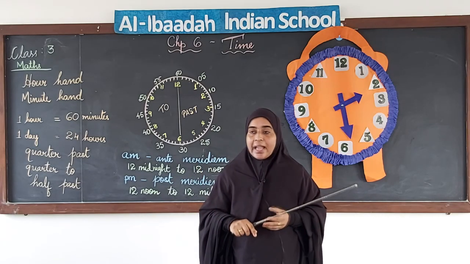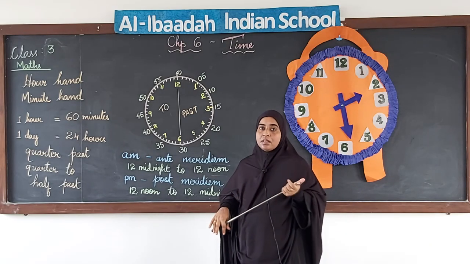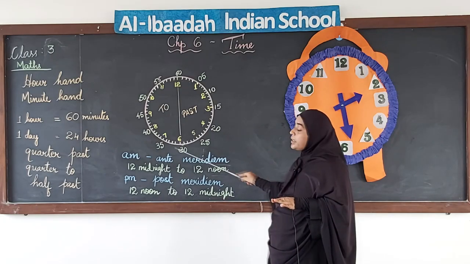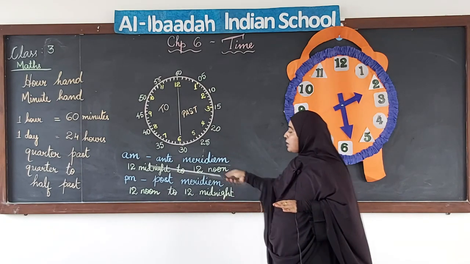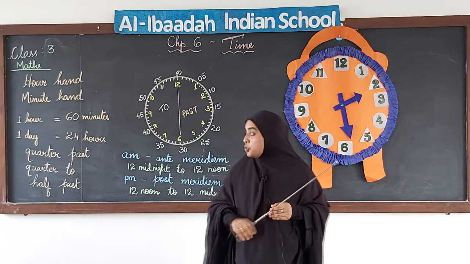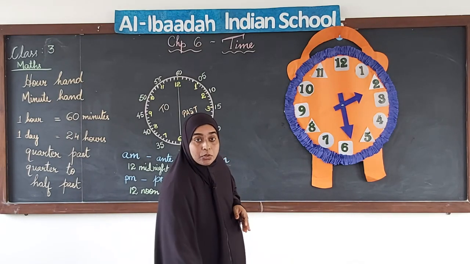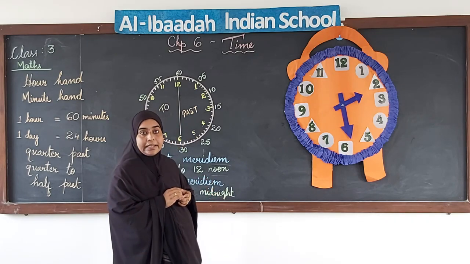Okay. As we read the time, I will keep explaining how to use AM and PM. I hope you have understood how we read these numbers, minutes and hours, and how we use AM and PM. Inshallah we will practice more in future. Now next we are going to try to read the time, and we will see how we write them.